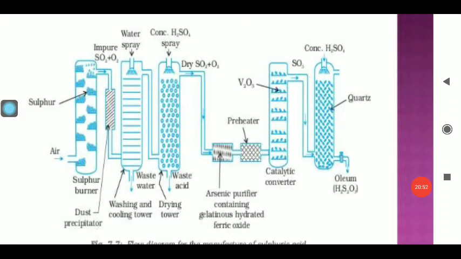It immediately enters the next chamber, known as the washing and cooling tower. In this tower, from the upper end we pass the water, and in this chamber the SO2 and O2 combine to form the SO3. Particularly in this chamber the water and SO3 combine to form H2SO4. And from the upper side this H2SO4 is obtained and is again added in the sulfuric acid tower. We pass sulfuric acid from the top and SO2 gas from the bottom, and they combine to form the highly viscous oleum from this side.